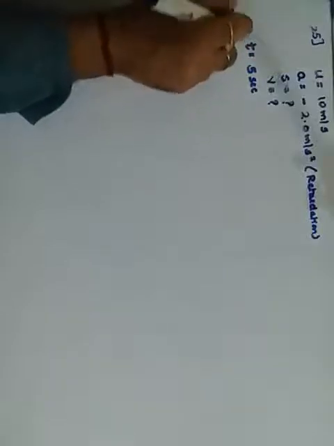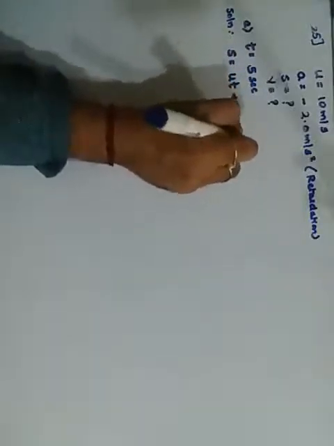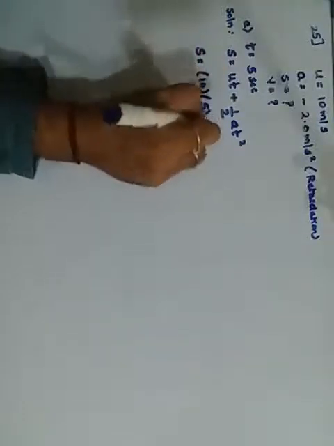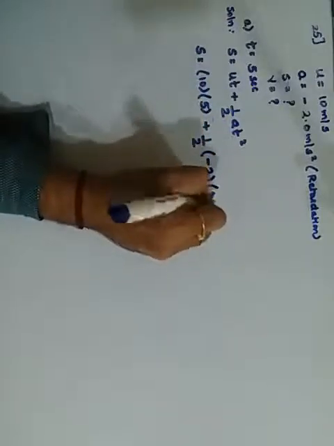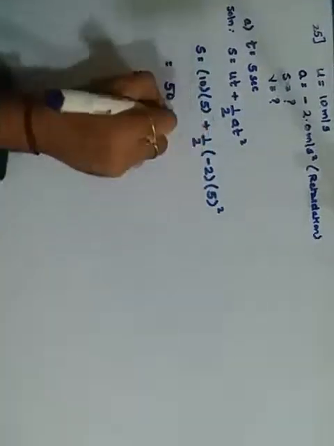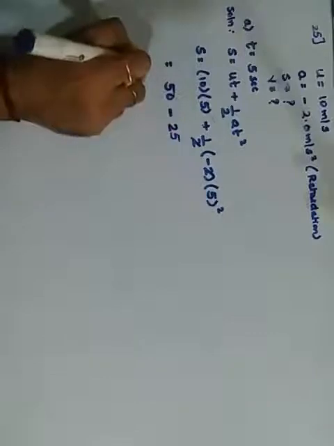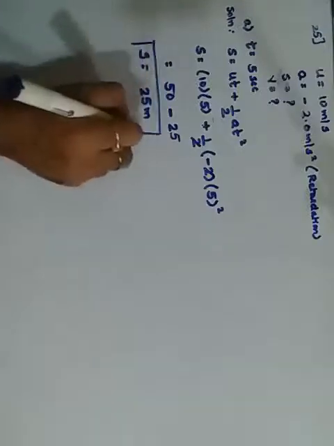Let us see. Here we want S. So the solution for the A part will be S is equal to ut plus half at square. Therefore S is equal to u is 10 into t is 5 seconds plus half into a is minus 2, t square, t is 5, it is 5 square. 10 into 5 becomes 50, plus minus makes minus, 2 and 2 cancel, left is only 5 square, which is 25. 50 minus 25 gives me 25 meters. So the distance is 25 meters.